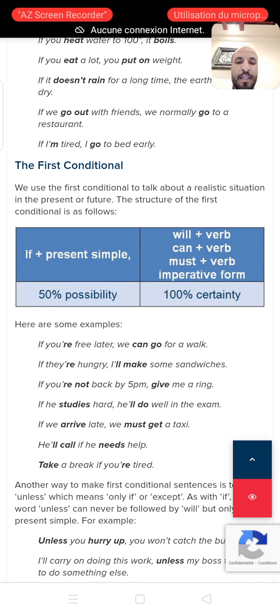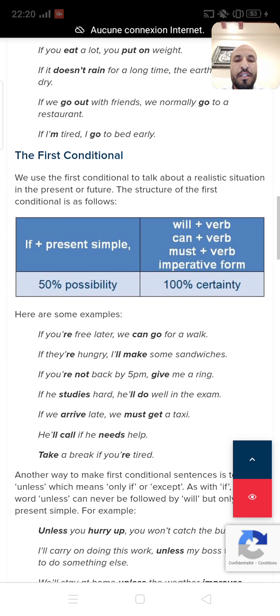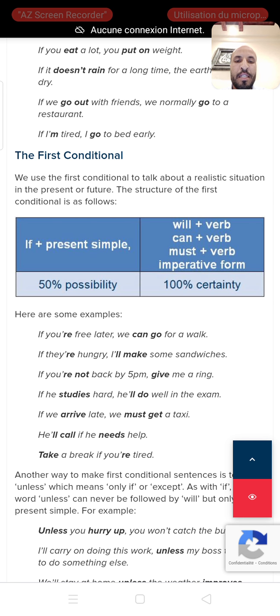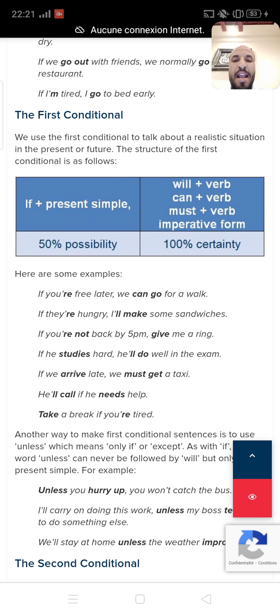We have some examples here. The first example says, if you're free later, we can go for a walk. Can here represents ability. If they are hungry, I will make some sandwiches. You see, if they are hungry, of course there is a comma, and we say I'll make some sandwiches. The next sentence, if you're not back by 5 p.m., give me a ring, please.